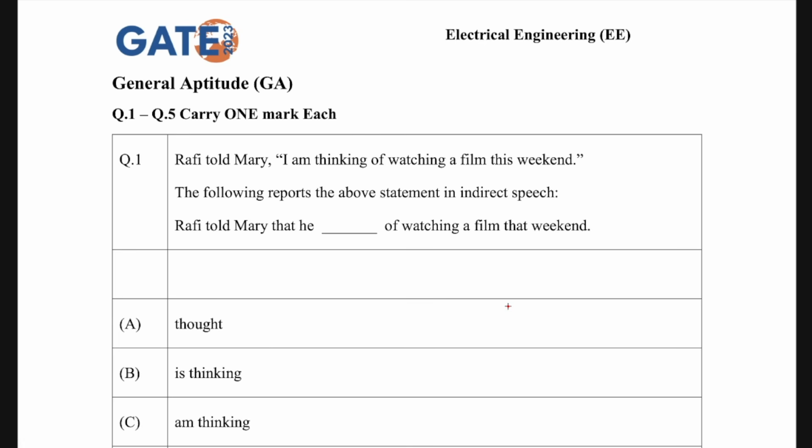So GATE exam is very near and it's very important to practice the aptitude portion, because that is one part which can give you 15 marks out of 100, and that's why I already uploaded some videos in the aptitude series where I used to make topic wise videos, but then I found that it is also important to be able to solve all the 10 questions in a single video and in a single go. So I thought of making this concept a little bit different.